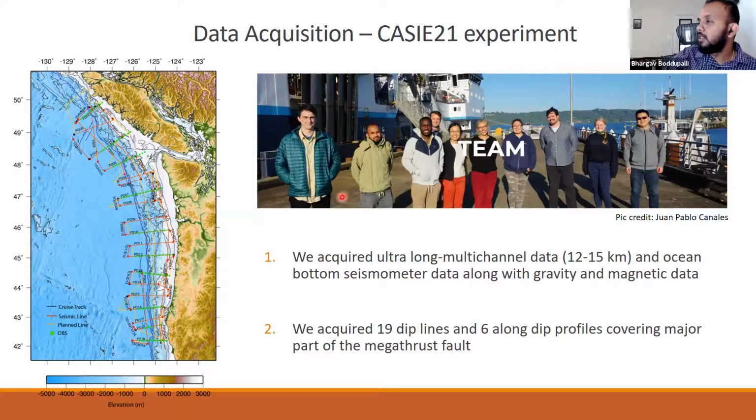Our team comprised scientists from Lamont, Woods Hole, University of Washington, and Oregon State University. We almost covered the entire margin. We collected 19 dip lines and 6 along-strike profiles. So a lot of data.